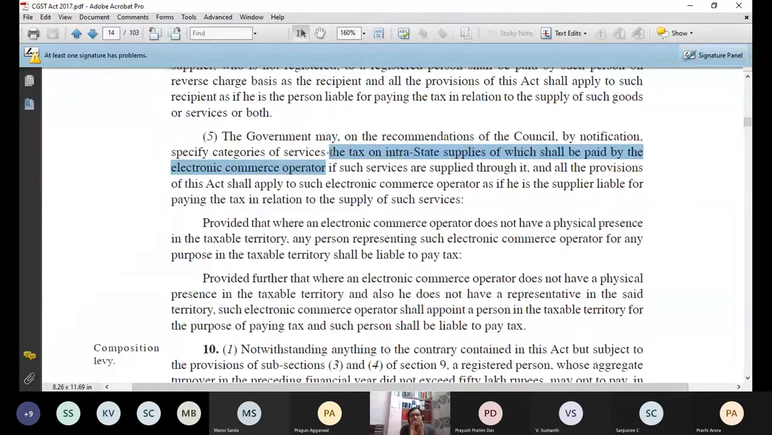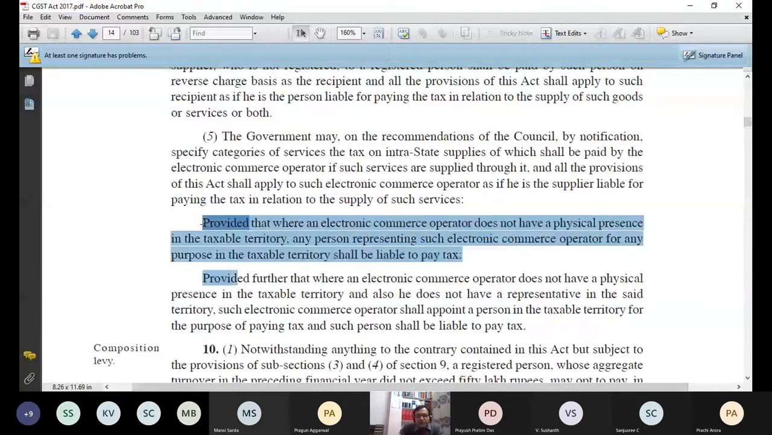Provided, now so many of these websites, it's not possible that those are within India. I can operate the website by sitting in any foreign country also. In that case, what happens? Government says provided. What do I mean by provided? That means exception. Provided means it is my first exception of this subsection. It says where an electronic commerce operator does not have a physical presence. For example, Flipkart says that we don't have any physical presence here. We are sitting in USA. Government says no issue. If you don't have a physical presence in the taxable territory, now it's a new word, taxable territory. I will discuss that later on. For the time being, you assume that India is the taxable territory.